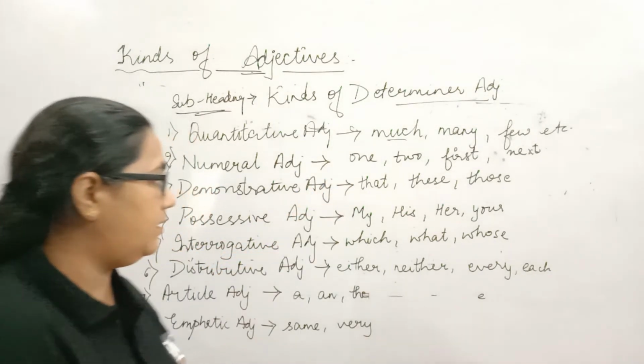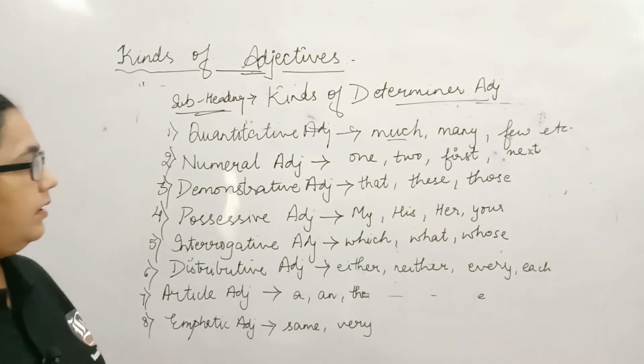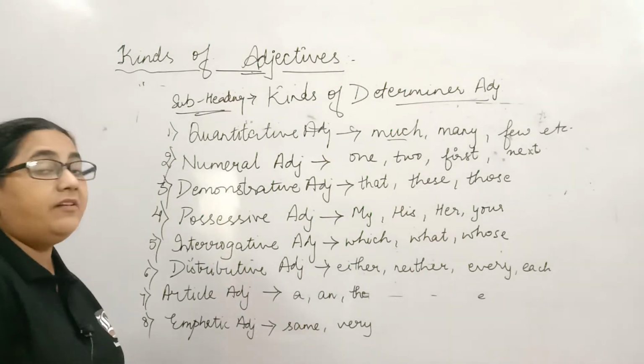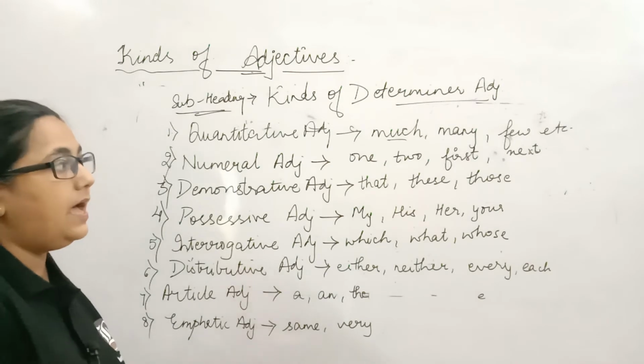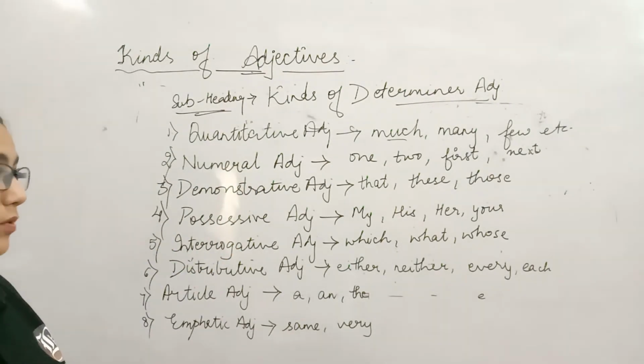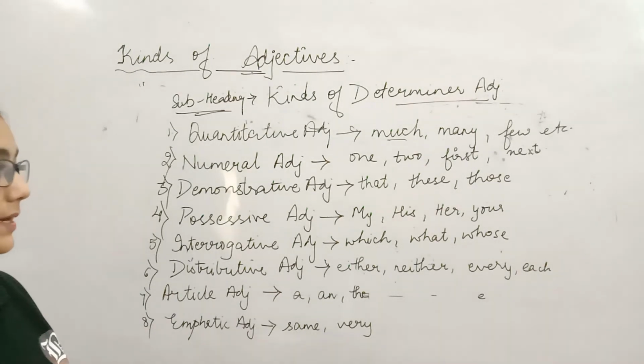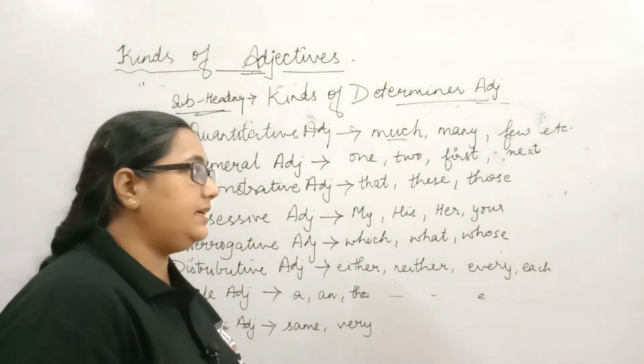Let's discuss a sentence regarding the numeral adjective. He was the one who stood first in the class. Again, first is an adjective over here. Who stood first in the class? He was the one who stood first in the class.